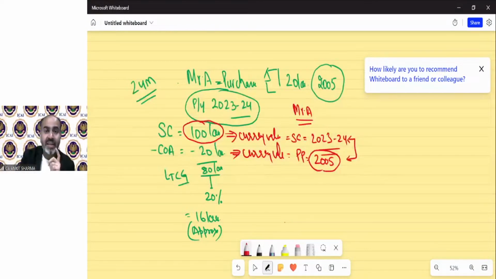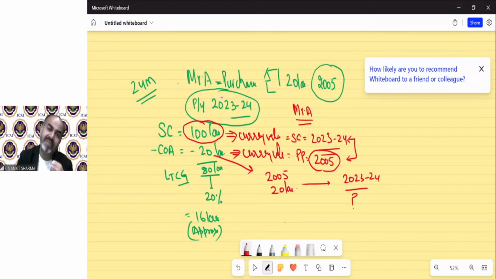This 20 lakh that I incurred in 2005 currency value, will it be the same in 2023-24 or higher? What we purchased for rupees 20 lakh in 2005, can we purchase the same property in 2023-24 with the same 20 lakh rupees?